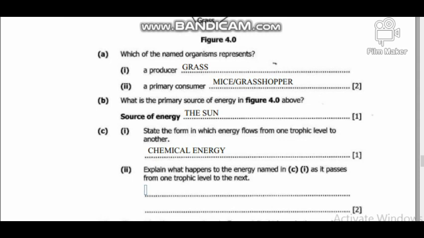So we are saying at each trophic level, only 90%.